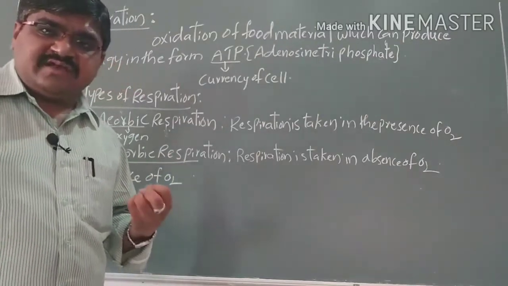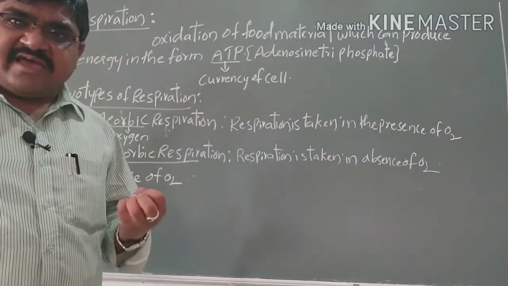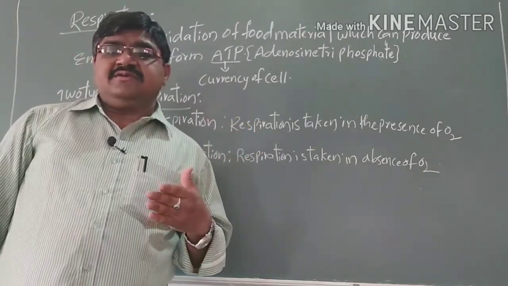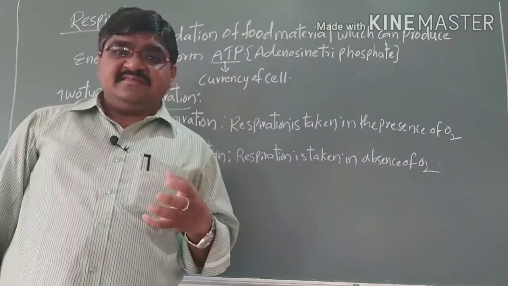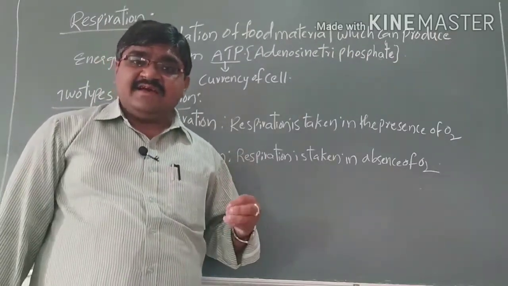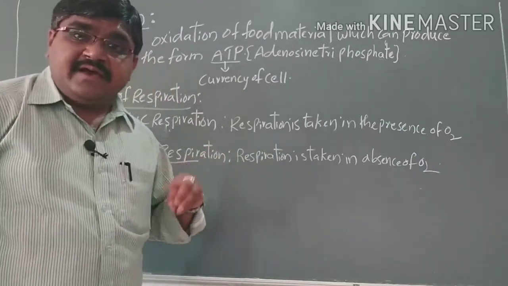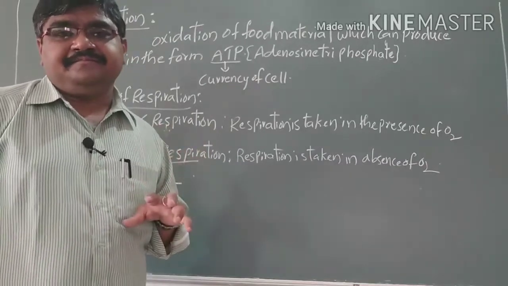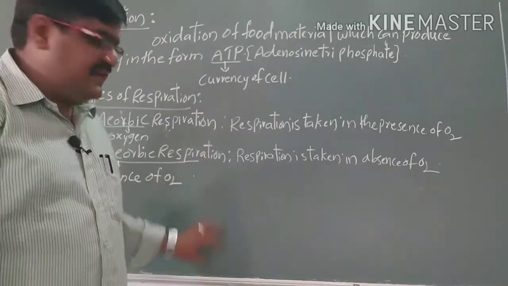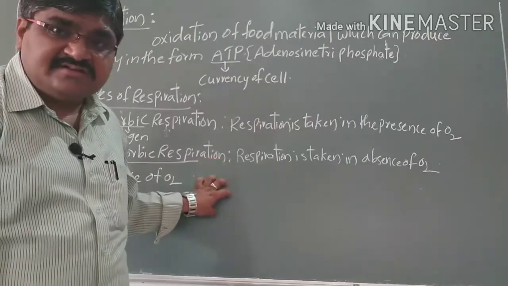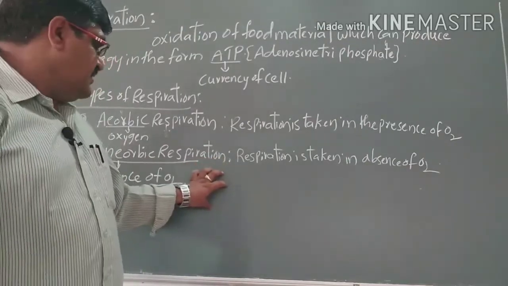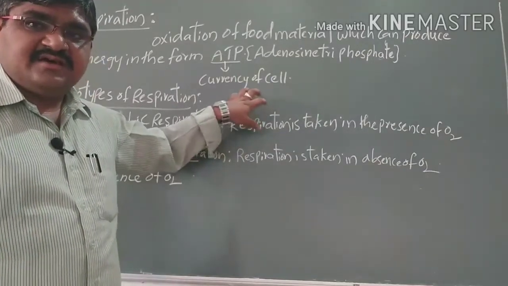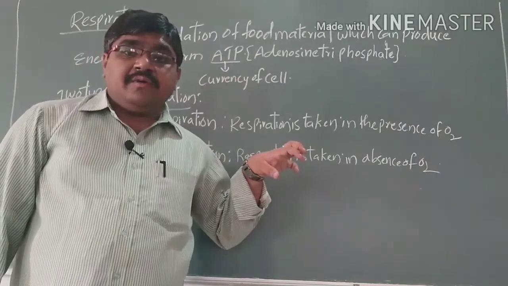Once you take one or two minutes of rest, the aerobic process takes place again. Lactic acid is produced in the muscle cells, and due to the production of lactic acid they undergo anaerobic respiration, and then we get the pain. So where respiration takes place in the absence of oxygen, we call it anaerobic respiration. Where it takes place in the presence of oxygen, we call it aerobic respiration.